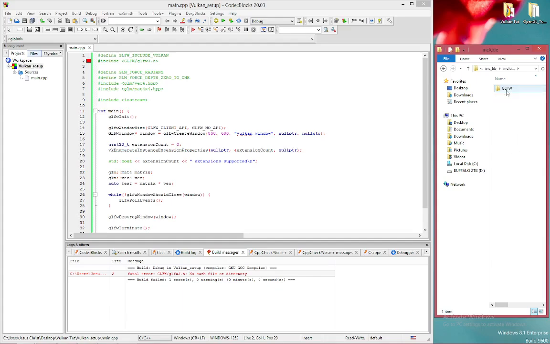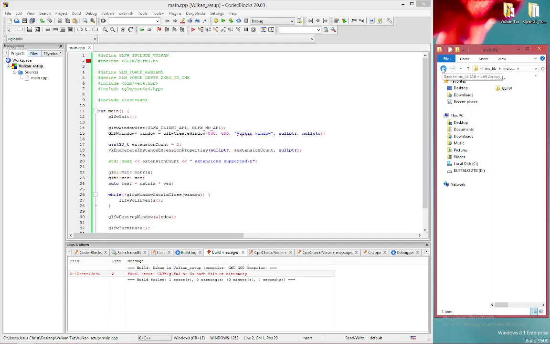As you can see, glfw is now there. You have glfw3 and glfw3 native. Okay, we don't have anything in our lib folder yet, but we do have something in our include.